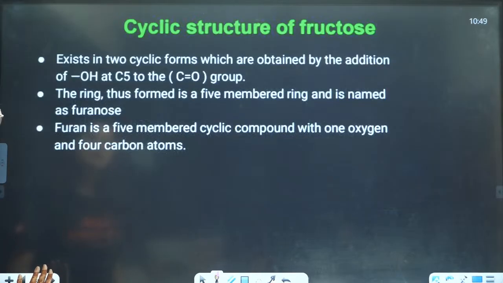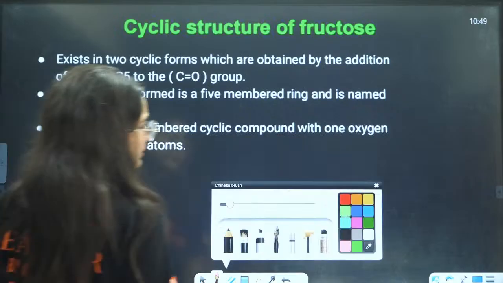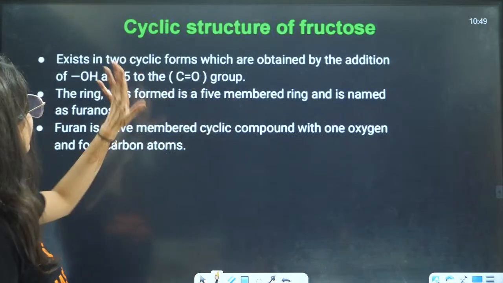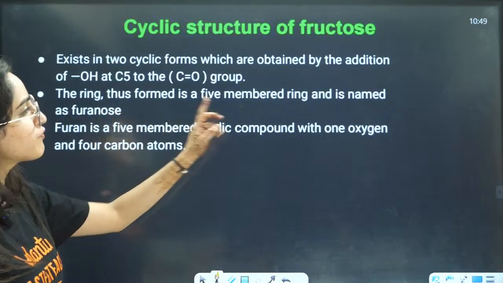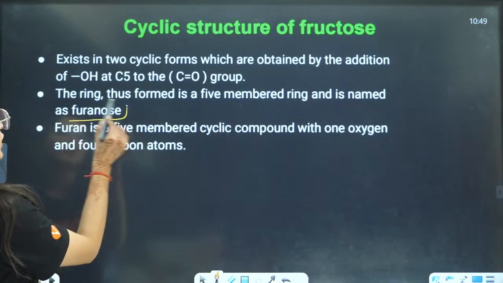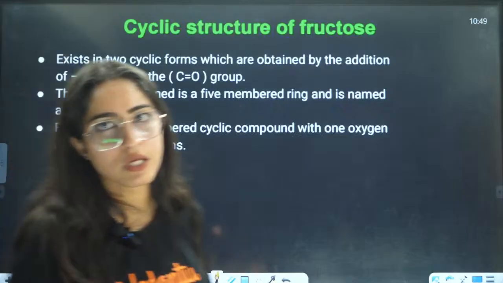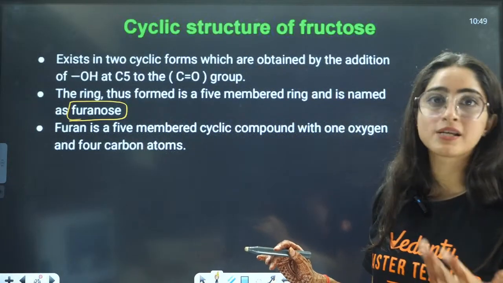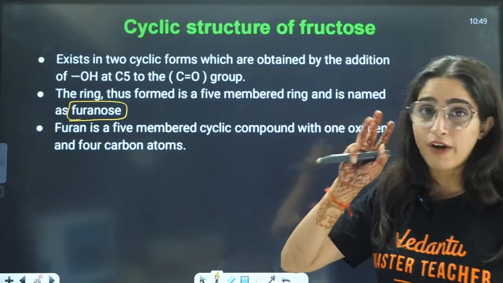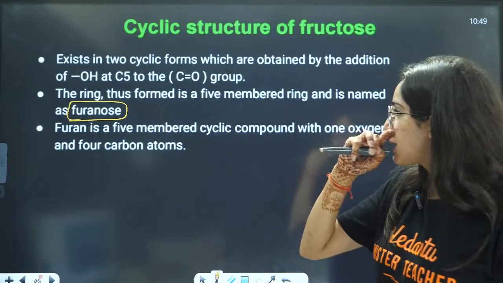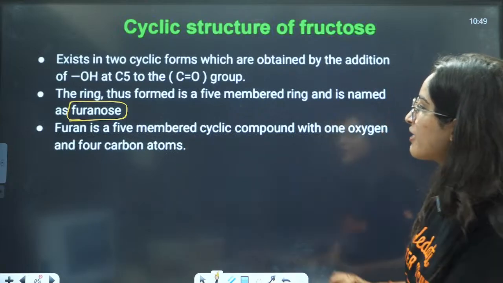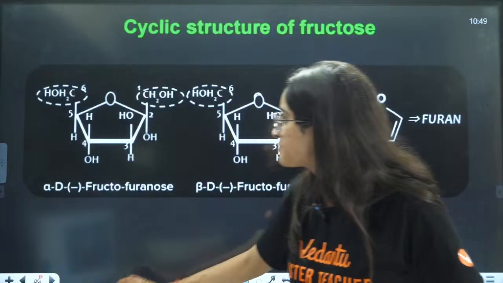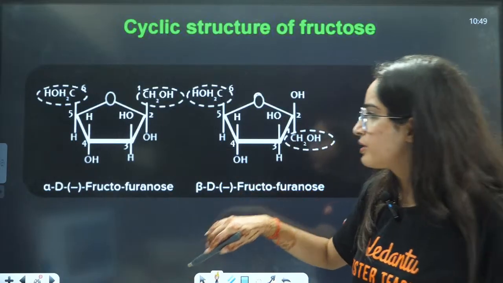Now, they are saying that it exists in two cyclic forms, which are obtained in addition from this to this. Formed is a 5-membered ring. It is named as furanose, like glucose is pyranose, right? This ring is furanose. In glucose, the ring is pyranose, 6-membered ring. And here it is 5-membered ring, so it is called furanose, right? So, furan is a 5-membered cyclic compound with 1 oxygen and 4 carbon atoms, right?